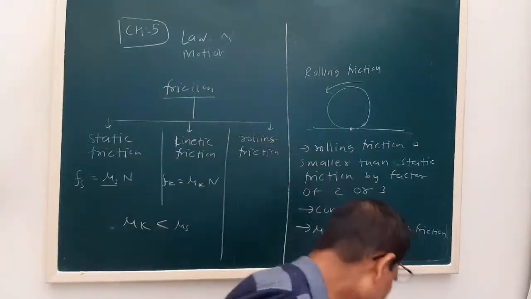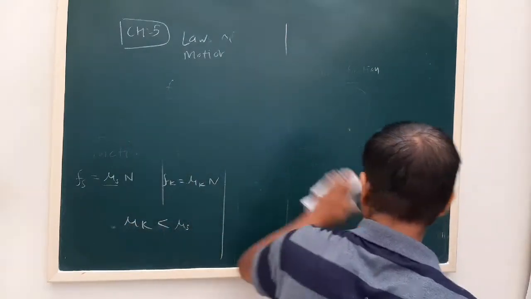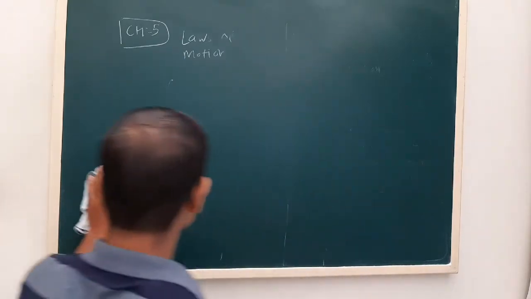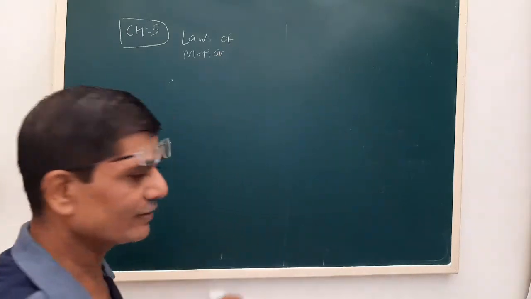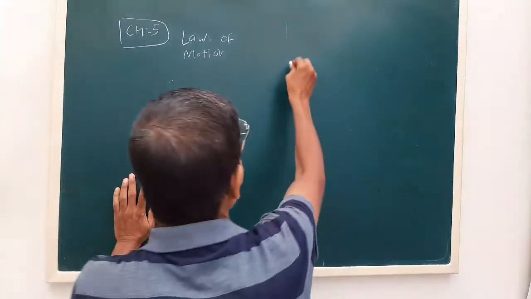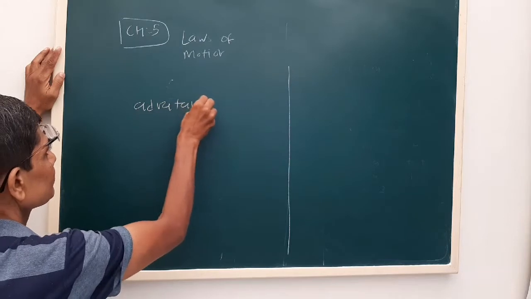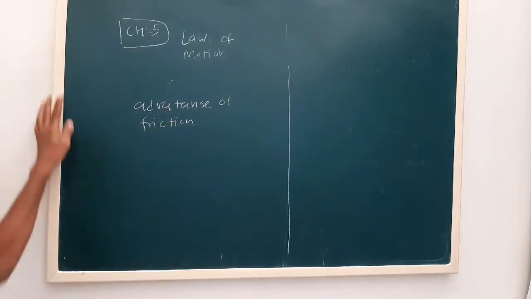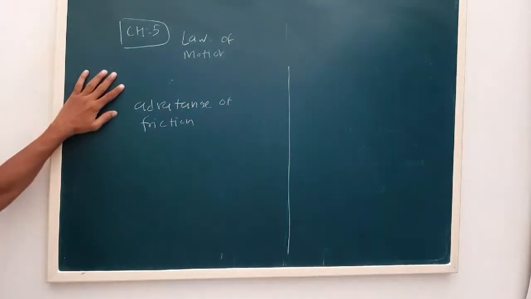Now next we have to see the advantages and disadvantages of friction. Friction is like fire. Sometimes we require friction, sometimes we want to reduce the friction. Any surface can rest on another surface due to static friction.